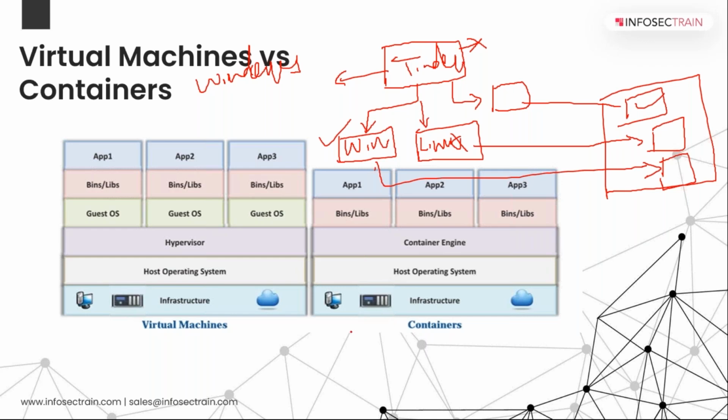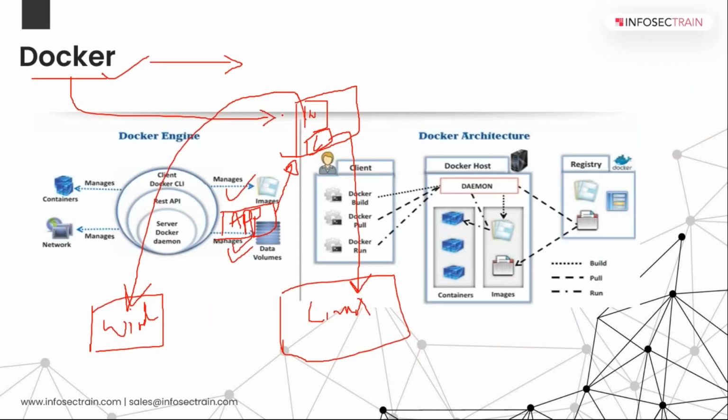In containers, we include kernel files, so it is for a particular operating system. Any container image will always be for a particular operating system. It will not be used for all operating systems. So here I created two container images, one for Windows, one for Linux.